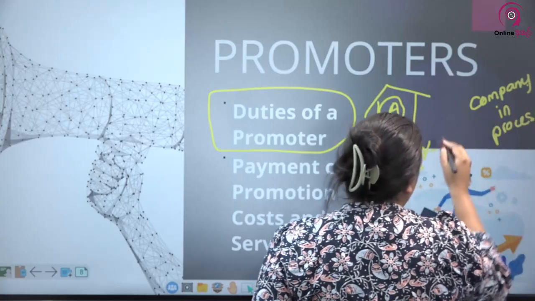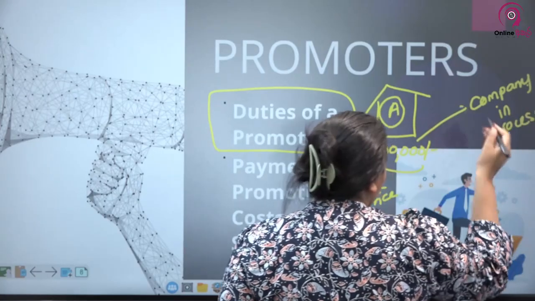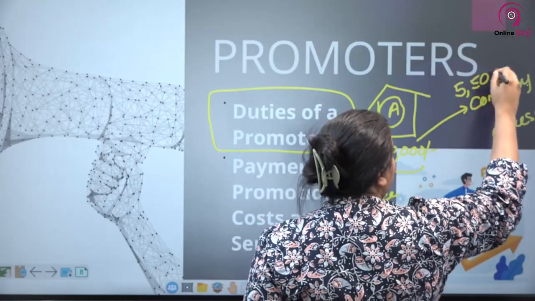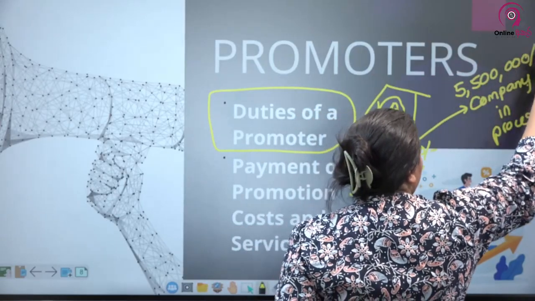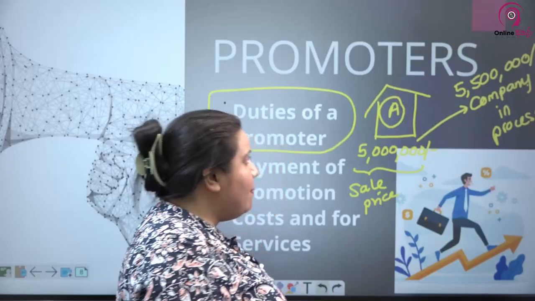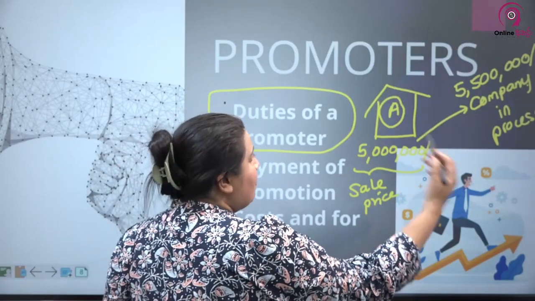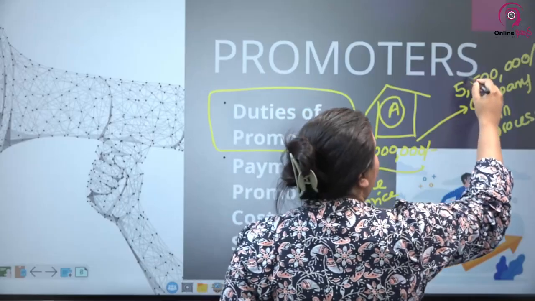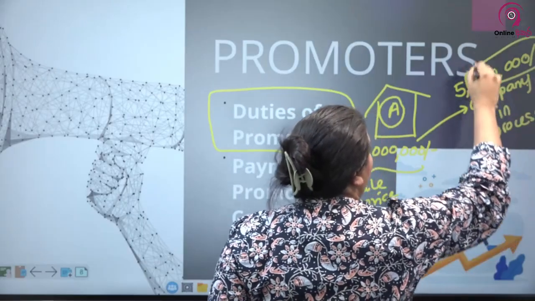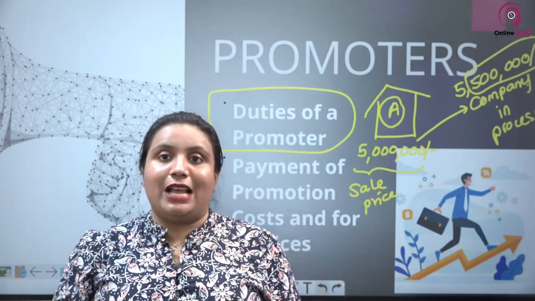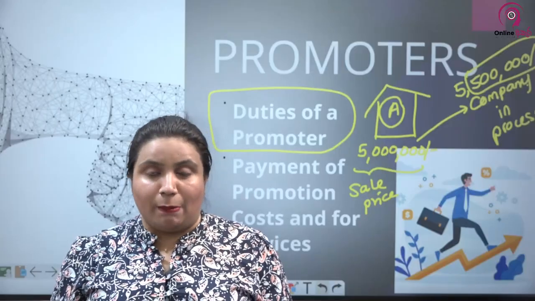So the promoter is only carrying the message. The promoter goes and informs that this property is 5.5 million. Why does the promoter inform that this property is 5.5 million? The promoter is trying to keep a profit of 5 lakhs for himself. Now, is the promoter supposed to do that? No, that's the most important thing that you have to remember.